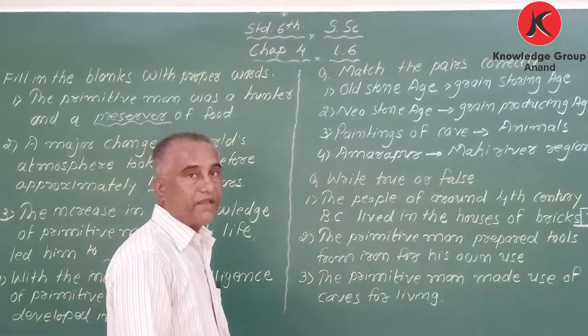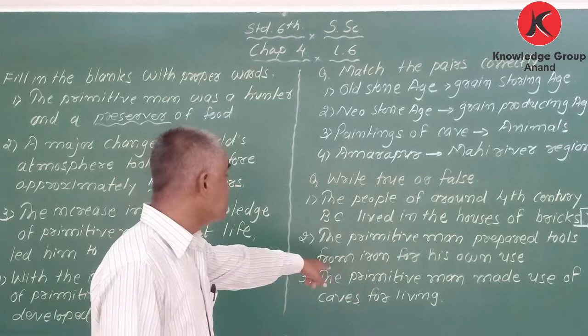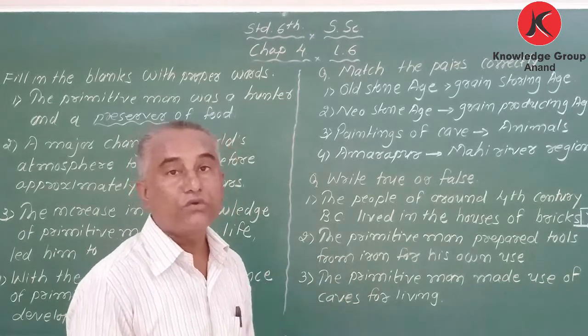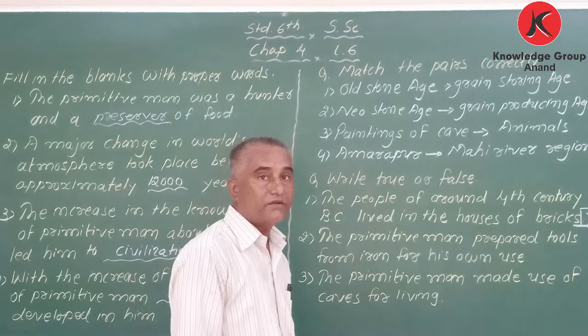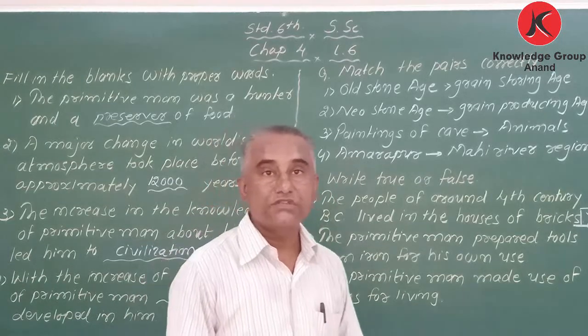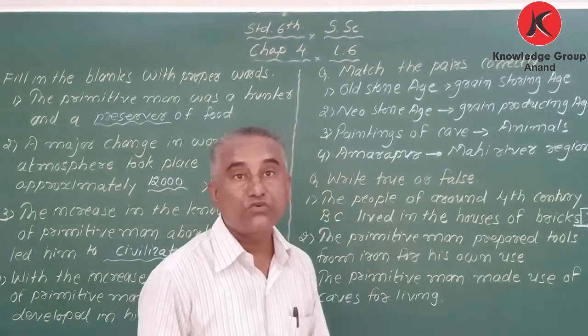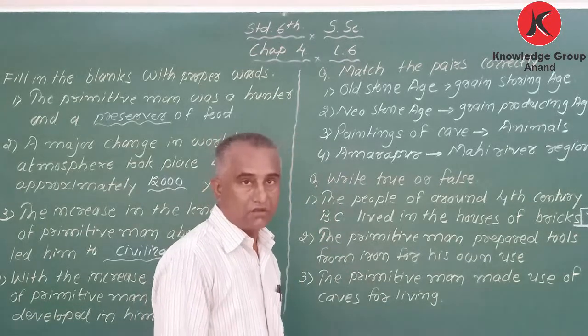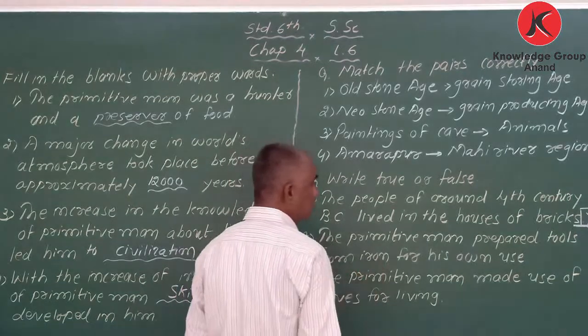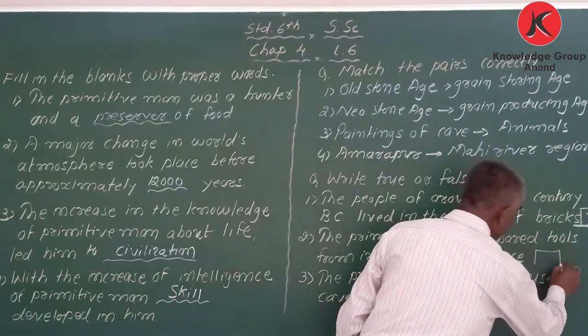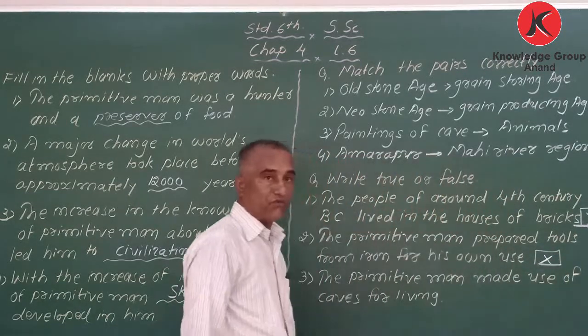Now next, the primitive man prepared tools from iron for his own use. No, my dear student, that is wrong. The primitive man did not make tools from iron. He was making tools from stone, and for different purposes. So it was not iron, it was stone. That's why this sentence is also false.